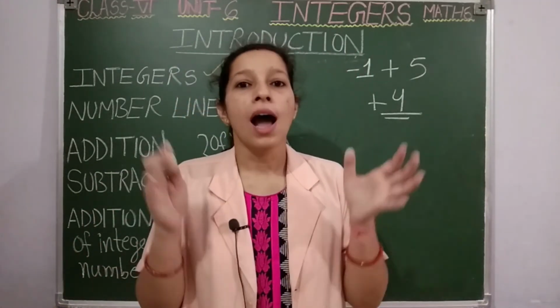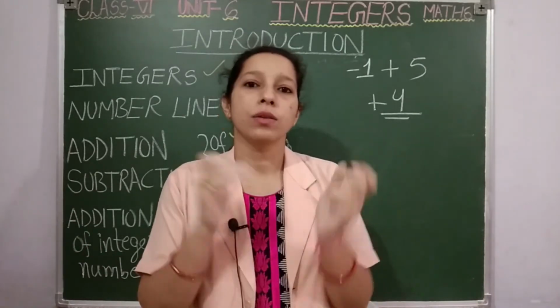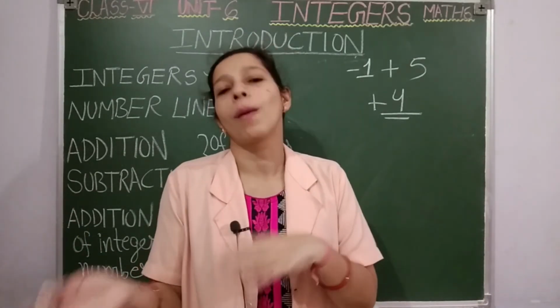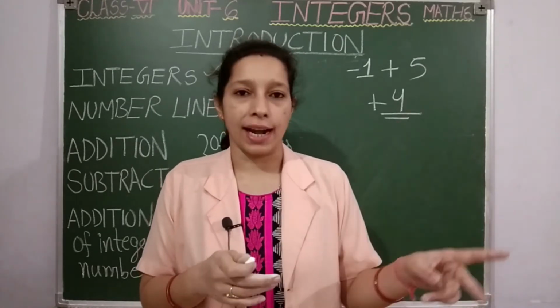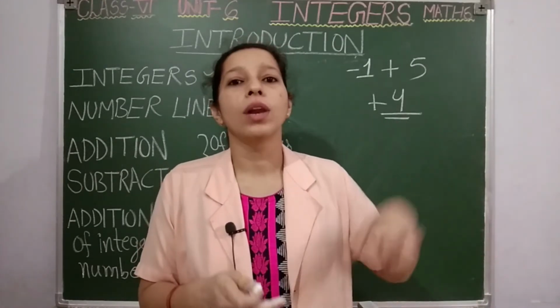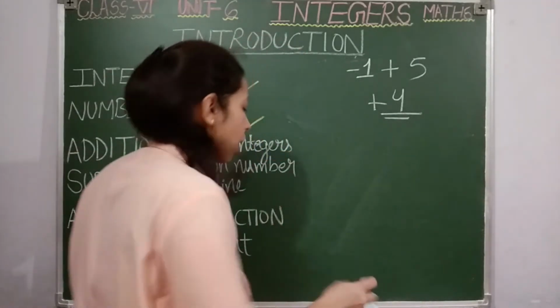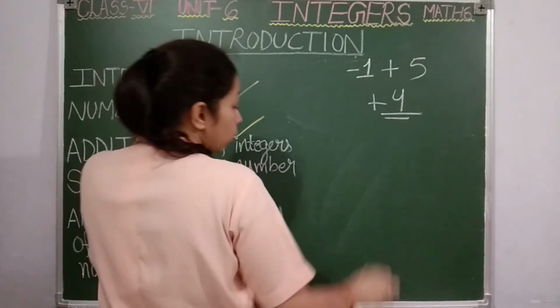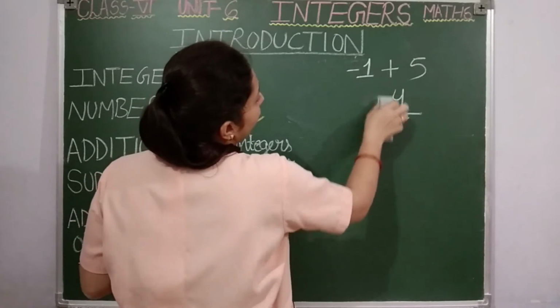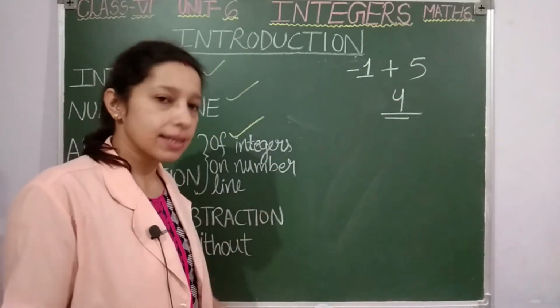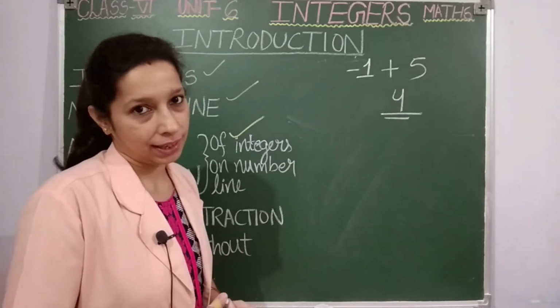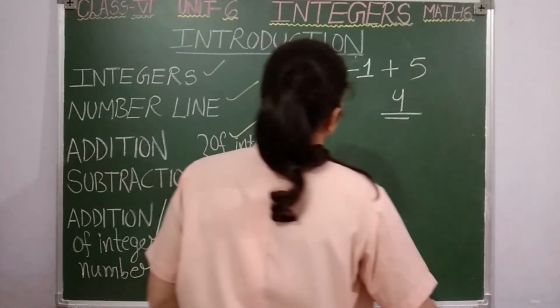What you have to think, after clubbing up the signs, means after doing minus plus minus or minus minus plus, what you have to think is which number is greater. That number's sign only will come with your answer. And just now I told you that no need to write plus if a number is positive. If I write 4 as it is without any sign, it is understood that it is a positive integer. Okay, few more examples I will give you, students.